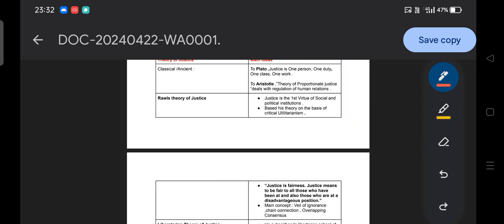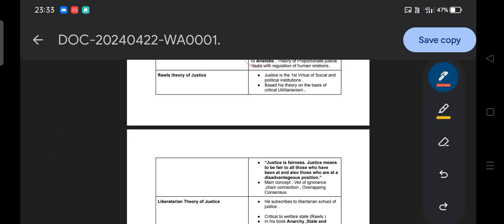Hope you are clear about Plato's concept of justice and Aristotle's concept of justice, and we will discuss them comprehensively when we talk about political thought in our upcoming unit. For now, you need to remember that these statements belong to Plato and Aristotle.